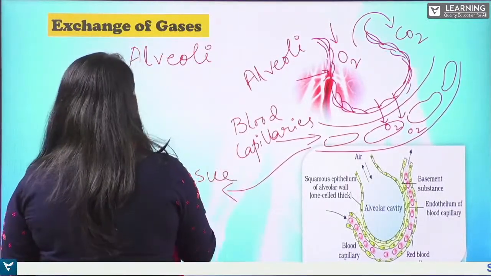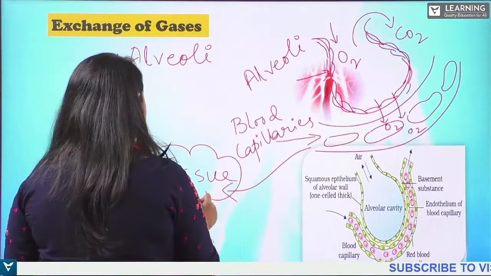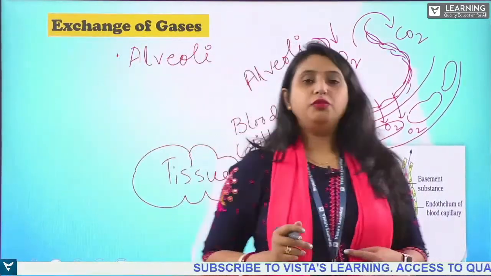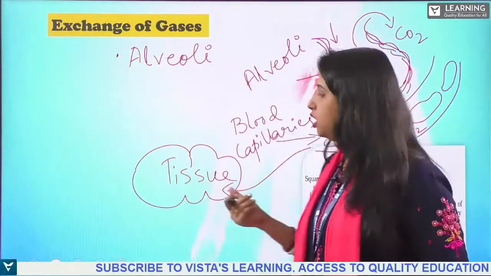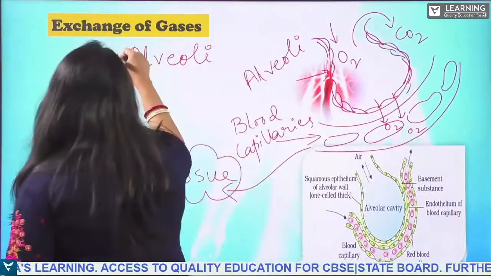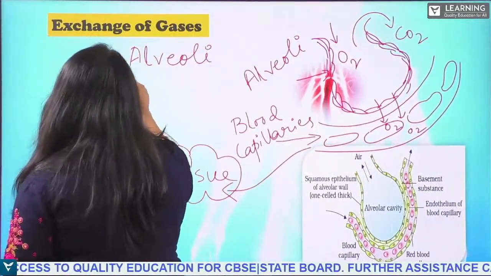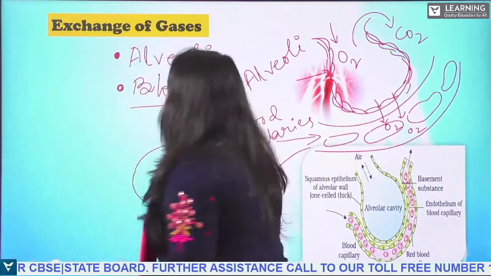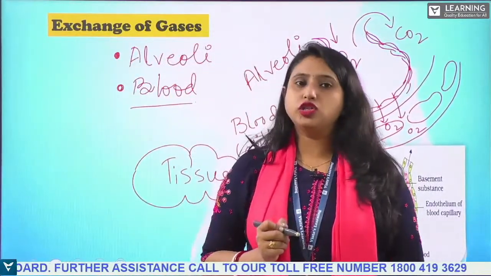Various body tissues also need oxygen, isn't it? So it will be transported to the tissues. Is that clear? So mainly the exchange of gases takes place in the alveoli and blood. Blood is also responsible for the exchange of gases.